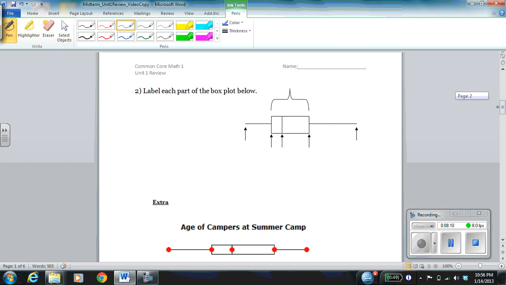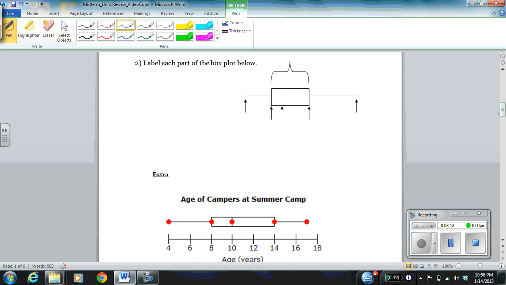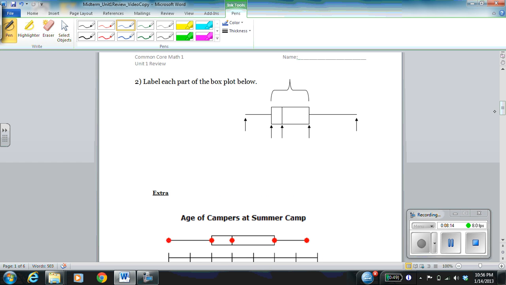Now going on to number 2, we want to label each part of the box plot there. So the easy one down here is the minimum. Up top we've got the maximum. Q1 is the beginning of the box. Q3 is the end of the box, so that's the first quartile and the third quartile. And then the median is the center line of the box.